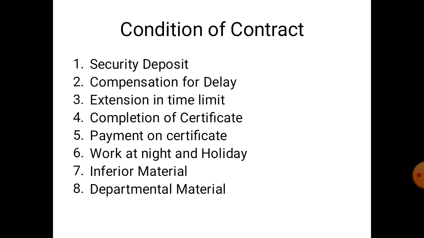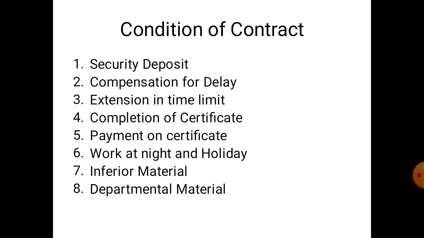And the eighth condition of the contract is departmental material. So when the departmental material is issued to the contractor from time to time for the purpose of the contract only, it is at the fixed issue rate as provided in the tender. The value of the full quantity of the material supplied may be deducted from the sums then due or thereafter to become due to the contractor under the contract or from the security deposit.